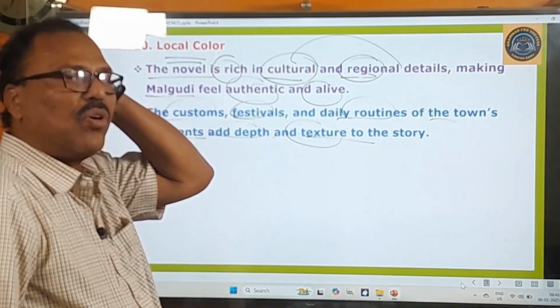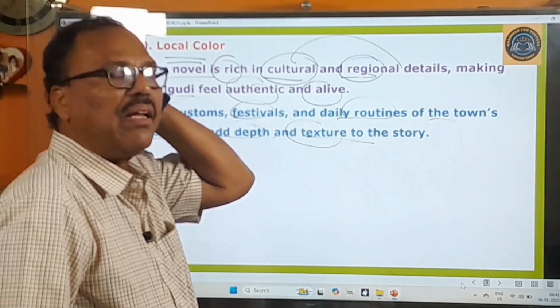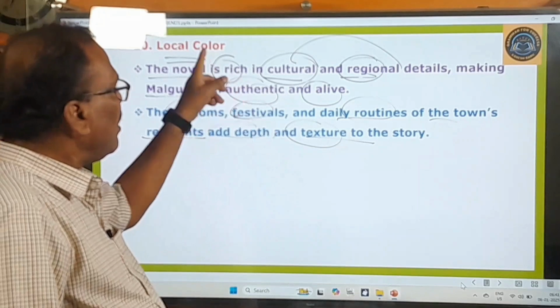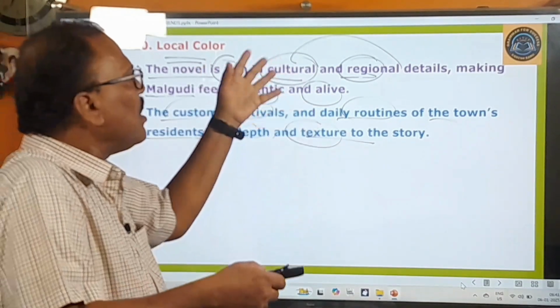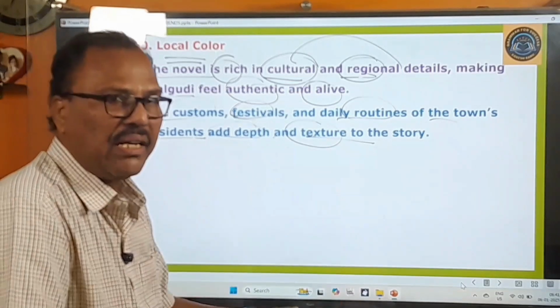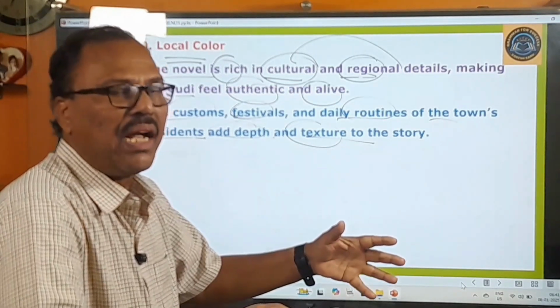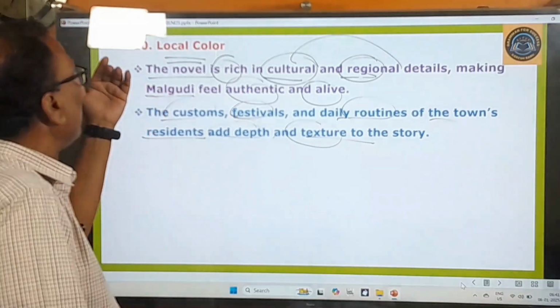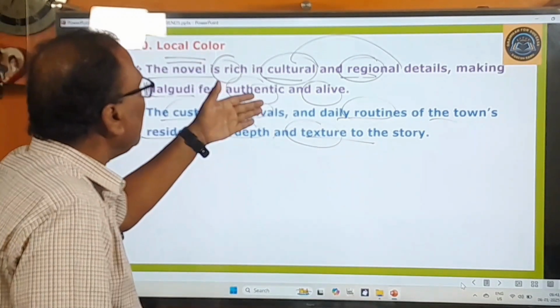All these gave great meaning and great beauty to that story. So in that way, in this story, cultural details and regional details are presented by R.K. Narayan as they are. And therefore, all of them are making this imaginary town Malgudi an authentic and alive one.